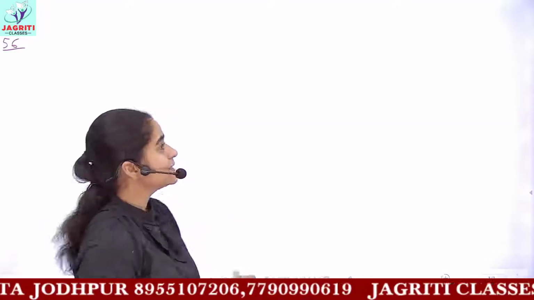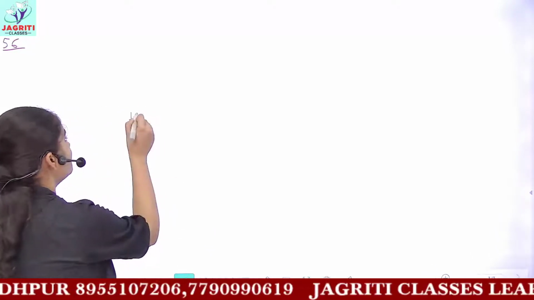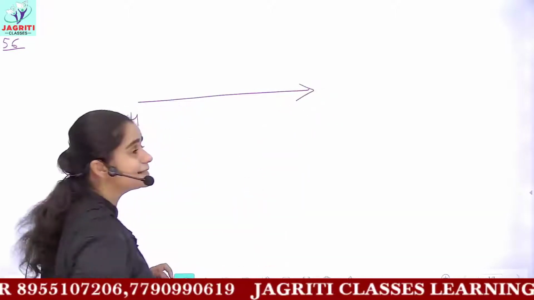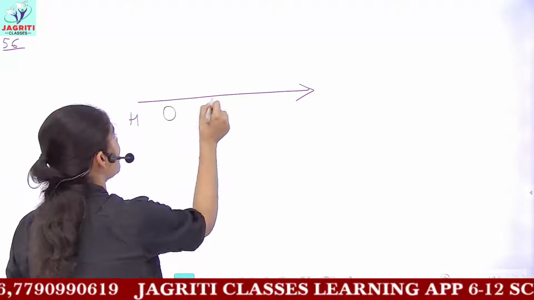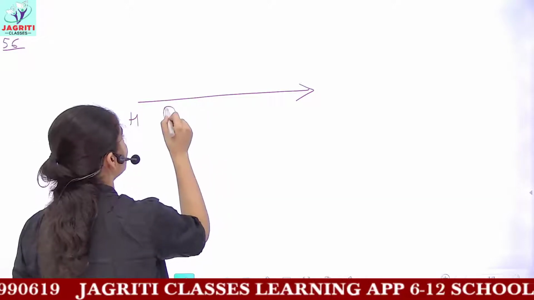He described the table according to atomic masses, keeping the elements in increasing order of their atomic mass. If you move from the first element towards the right, the elements coming after it have a greater mass.